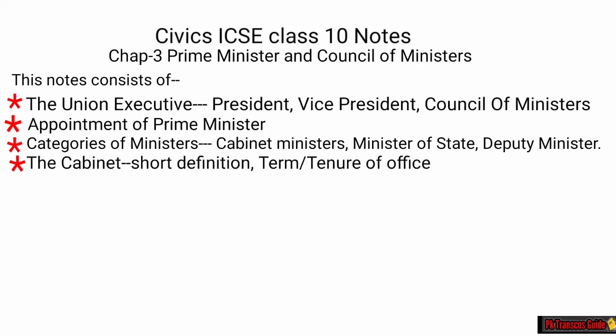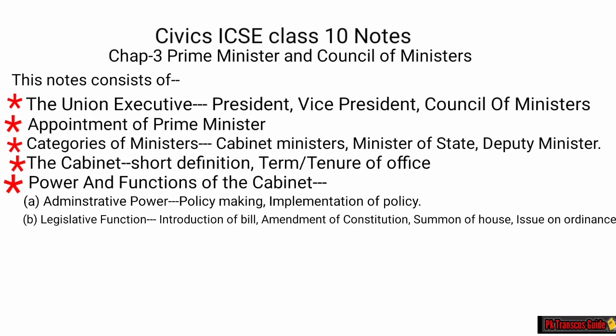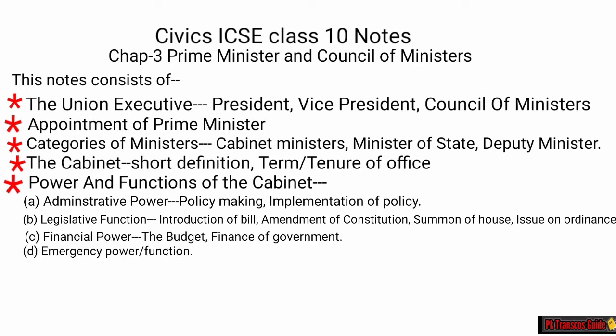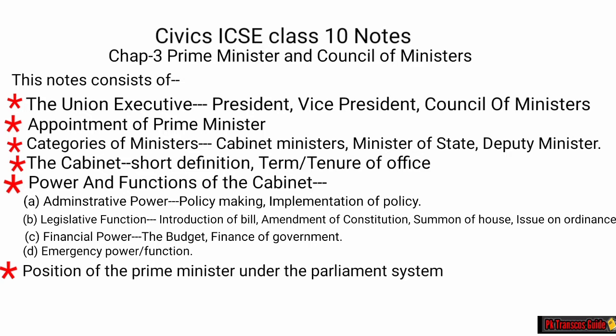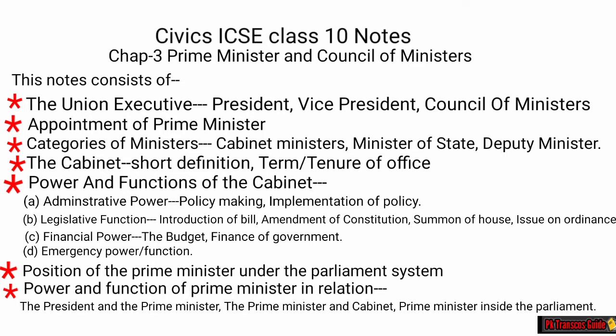Next point, the Cabinet, which further consists of a short definition, term and tenure of office, power and function of Cabinet. First, administrative power. Second, legislative function. Third, financial power. Fourth, emergency power. The next topic, position of the Prime Minister and the parliamentary system, power and function of Prime Minister and relation, and the last, collective responsibility and individual responsibility.